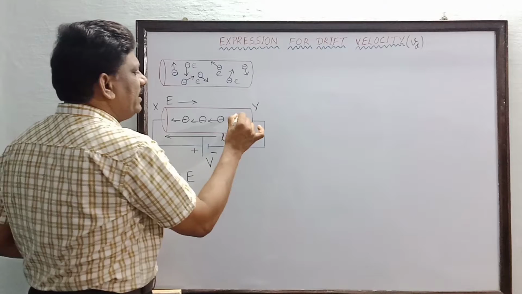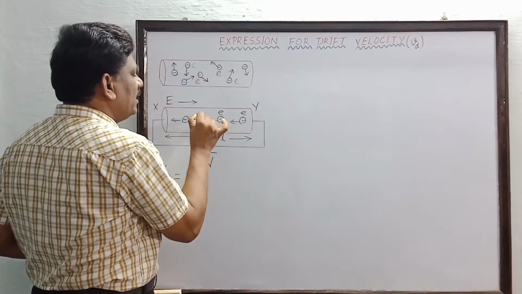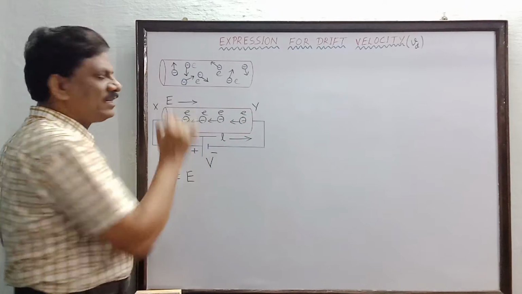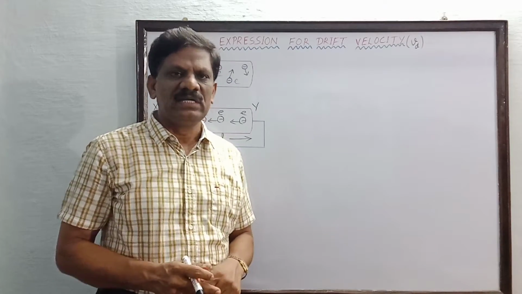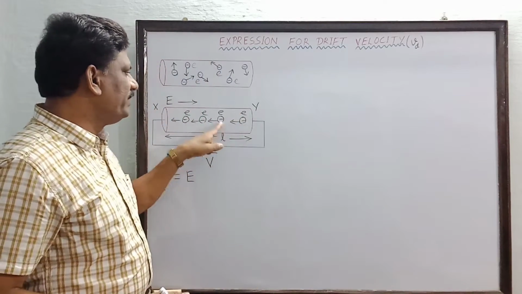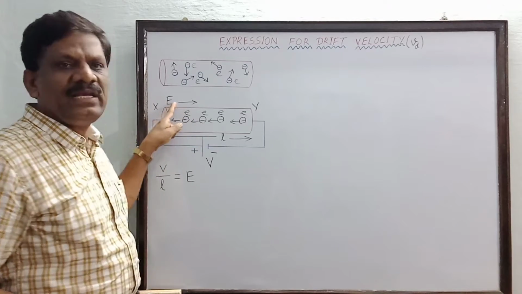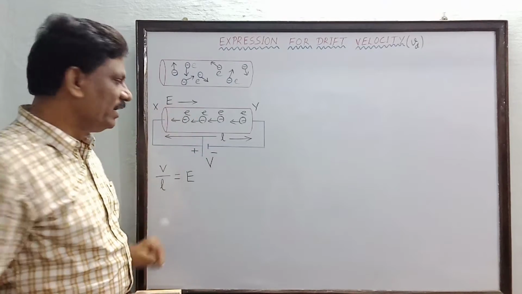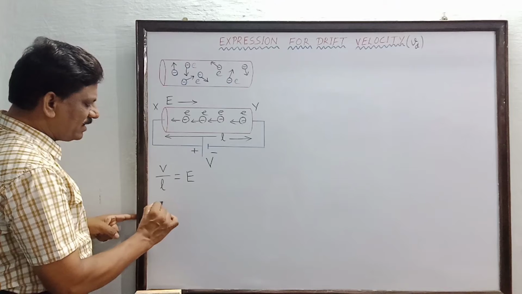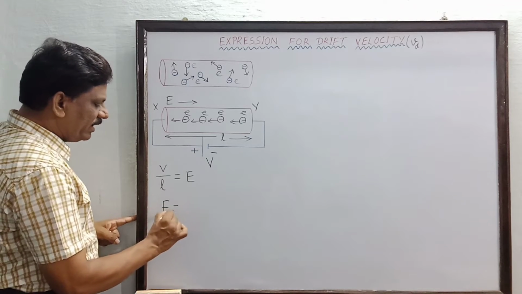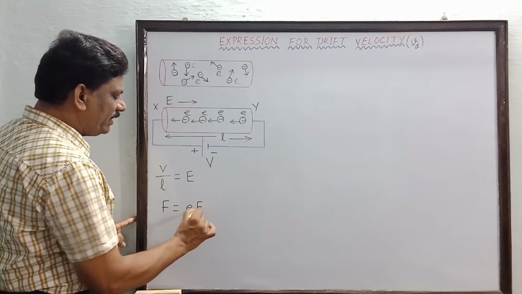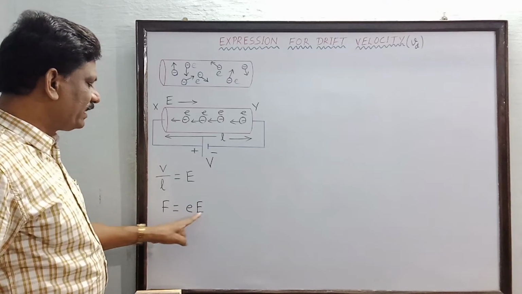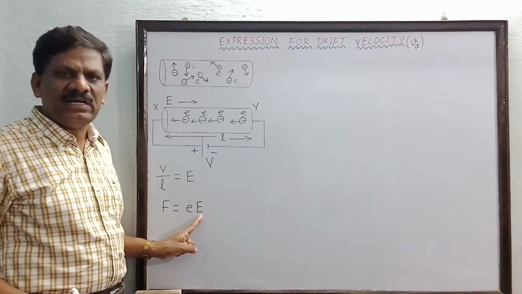Now all these free electrons are under the influence of this electric field and they experience a force. So if small e is the charge of each electron and capital E is the electric field, then the force experienced by each electron is given by F is equal to small e into capital E, the charge of the electron into the electric field.